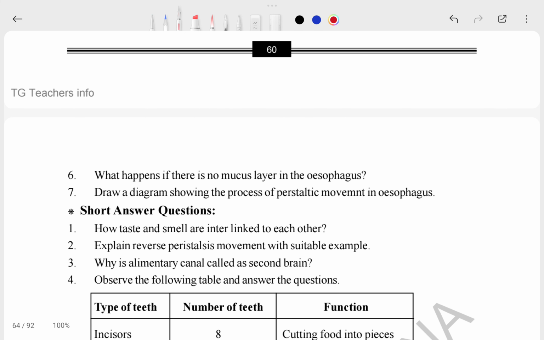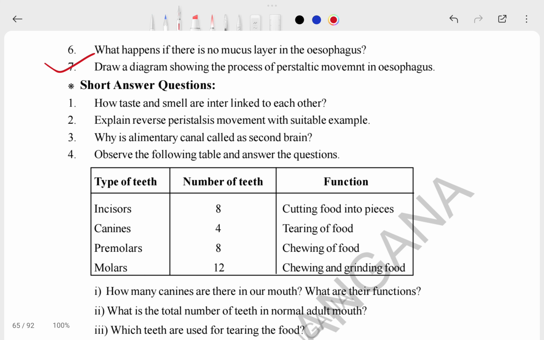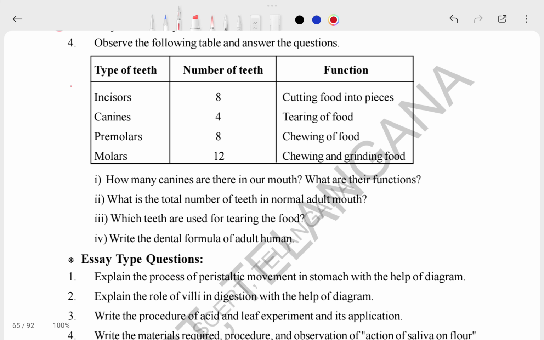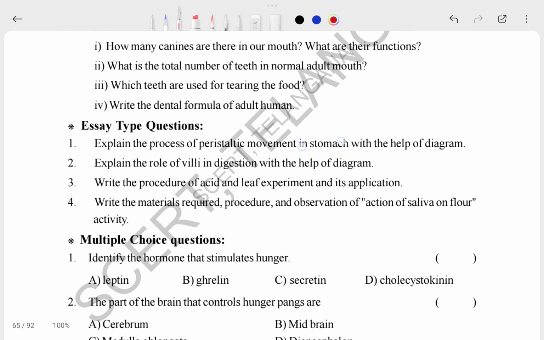Okay, sixth one, what happens if there is no mucous layer of the stomach. Seventh one is about a diagram, so the diagram is important. How taste and smell are interlinked with each other, this is also important. And why is the alimentary canal called the second brain? Okay, the second one is also important. And this fourth one is important because it is a diagram, and this is an easy one also.